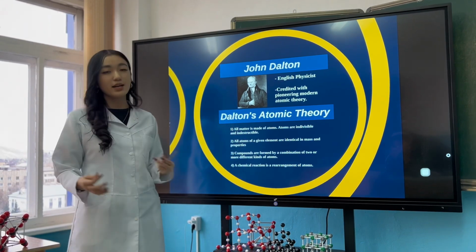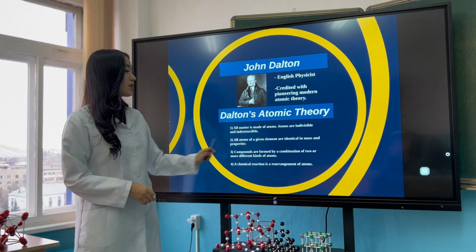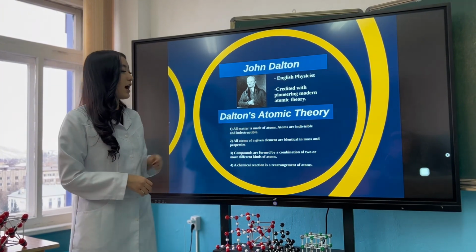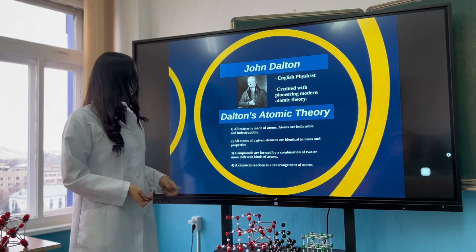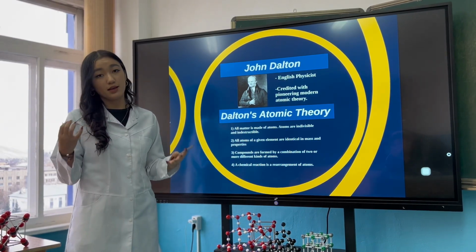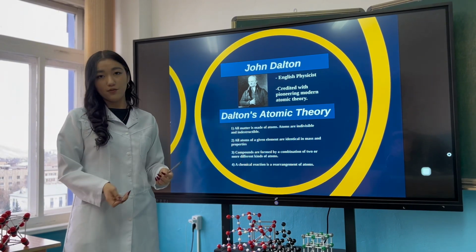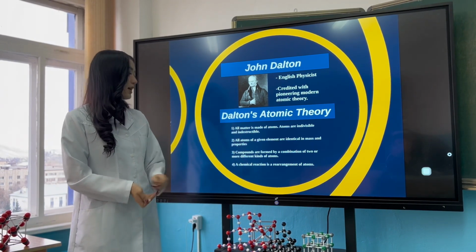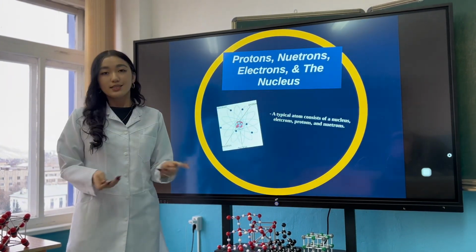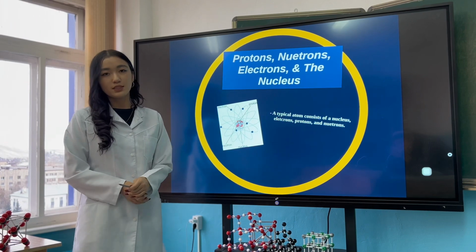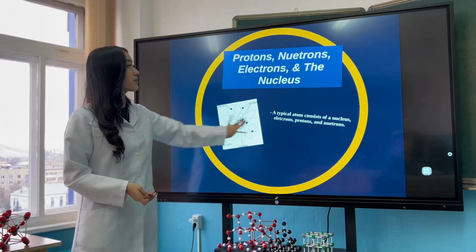The first, all matter is made of atoms. The second, all atoms of a given element are identical in mass and properties. The third, compounds are formed by a combination of two or more different kinds of atoms. The fourth, a chemical reaction is a rearrangement of atoms. Then, typical atoms consist of a nucleus, neutrons, electrons, and protons.